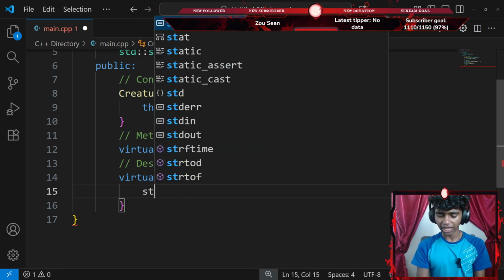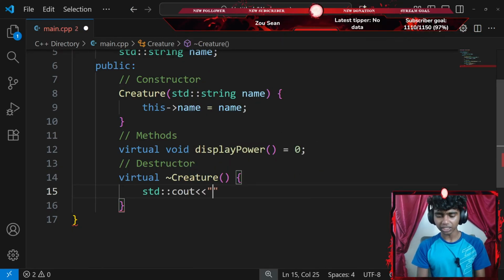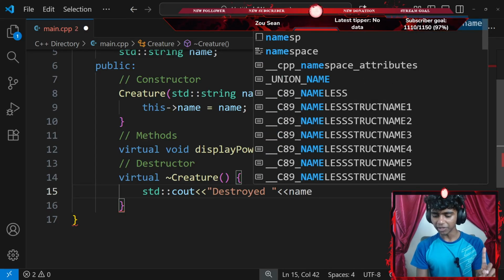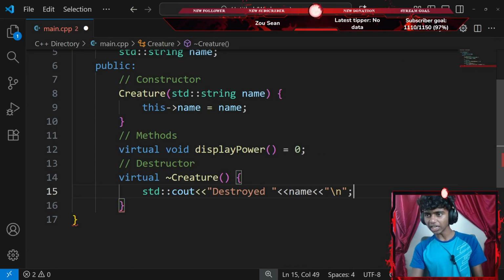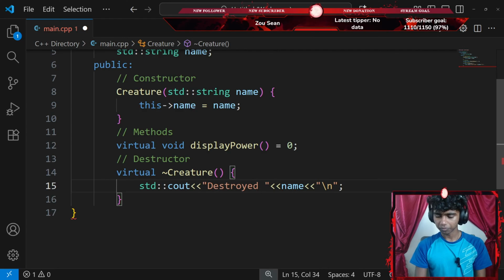So I'm going to add a standard console output with an insertion operator that says something like creature destroyed. Okay, destroyed, I'll go with an insertion operator. This is going to be my name data member with a newline, ending with a semicolon. For example, if my name is Tom, it prints destroyed Tom. Okay, perfect. There we go.